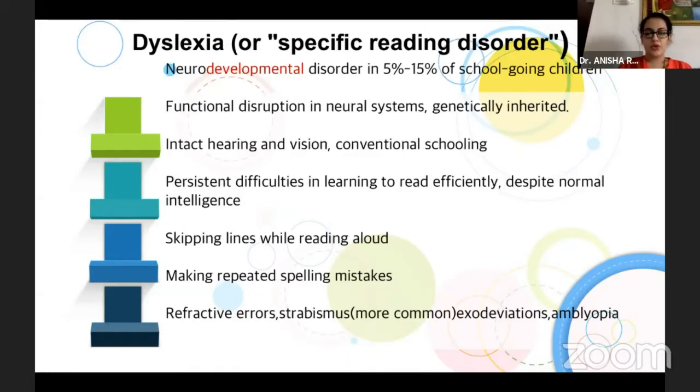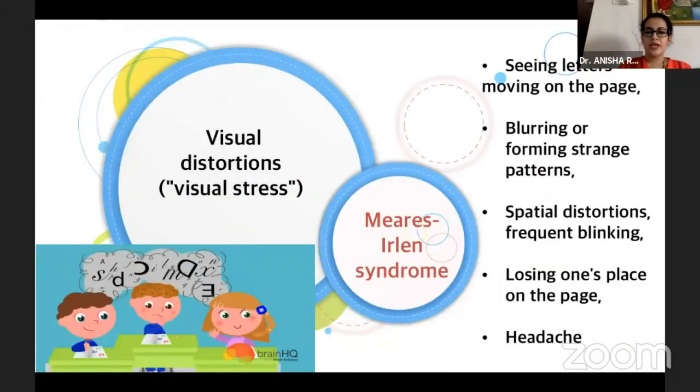The common ocular manifestations are refractive errors, strabismus, which is more commonly exodeviations, and amblyopia. Now, they have a phenomenon called Meares-Irlen syndrome, where these children experience visual distortions, or what we call visual stress. They are seeing letters moving on the page. There's blurring or forming of strange patterns, spatial distortions, frequent blinking, losing one's place on the page, and headache.